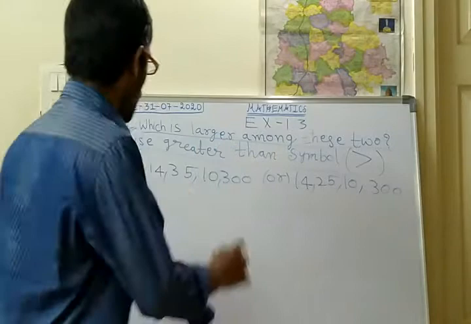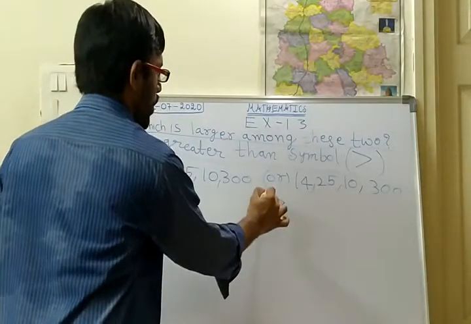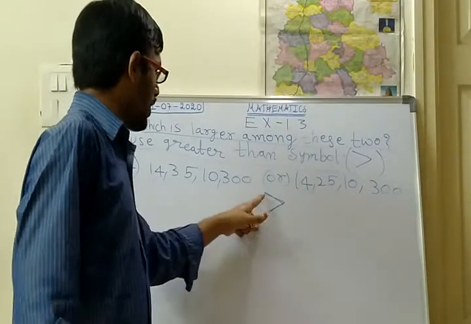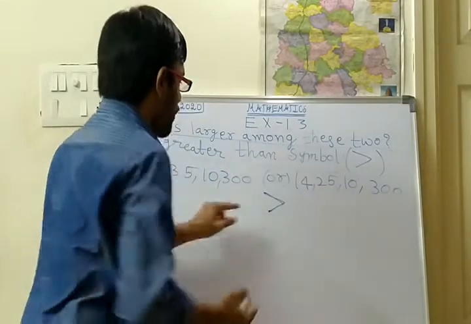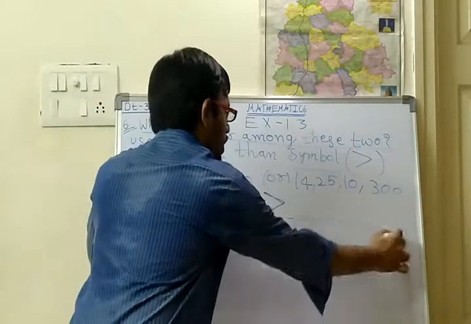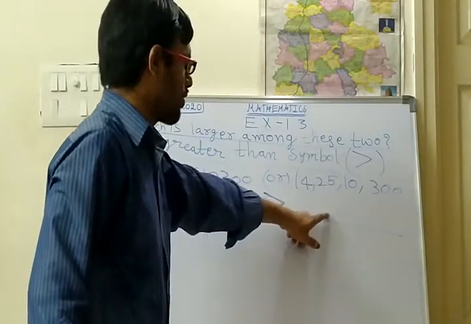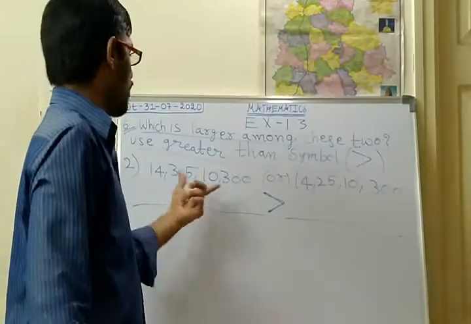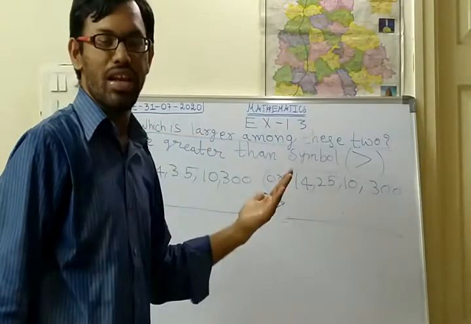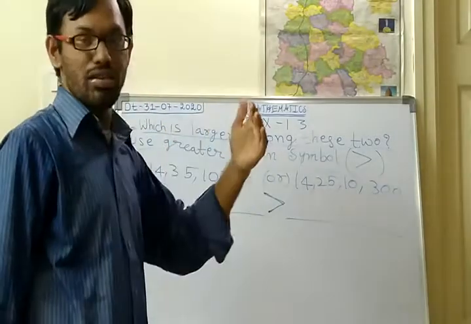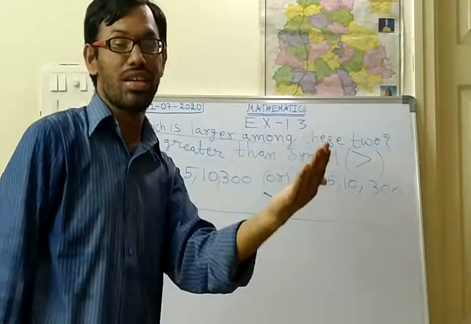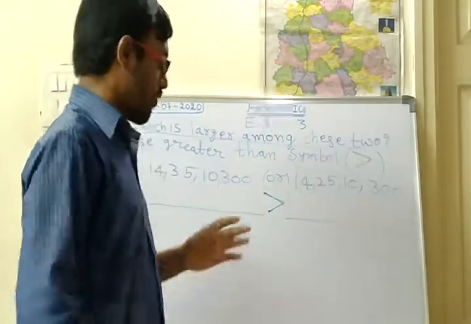So if you are using this greater than symbol, on the left side there are two dots for this symbol. Whatever number comes here, that will be the greatest number. Whatever number is here, that will be the smallest number. So we shall see which is the greater number. If there are two numbers, how to identify which is greater and which is smaller? Already in the previous classes we have seen there are two methods to identify which is greater and which is smaller. So what are the two methods?